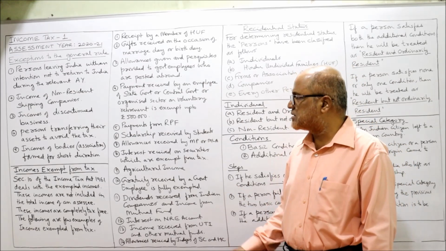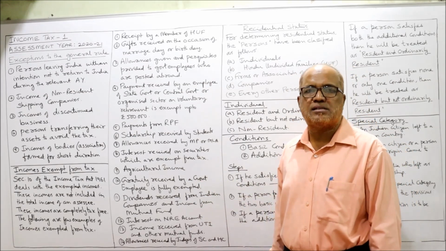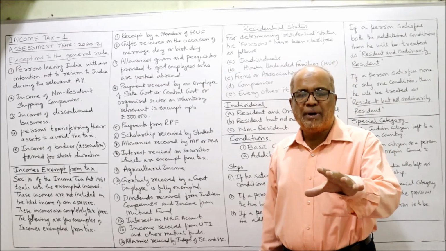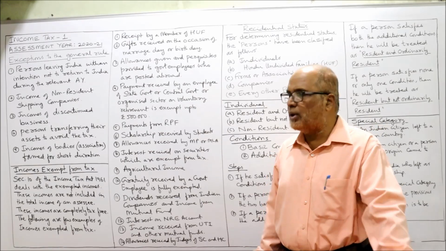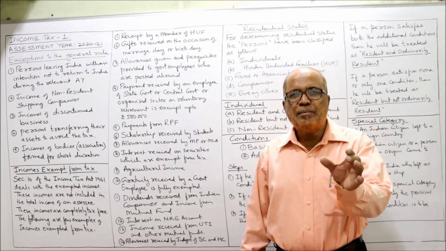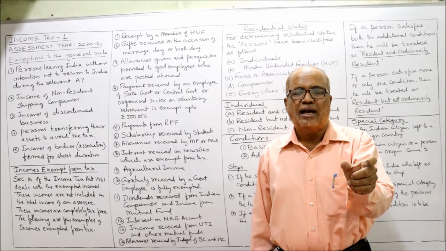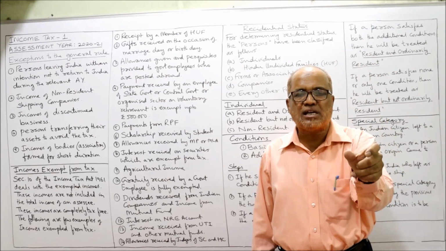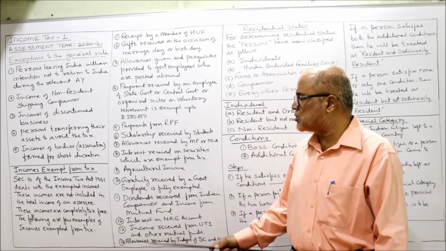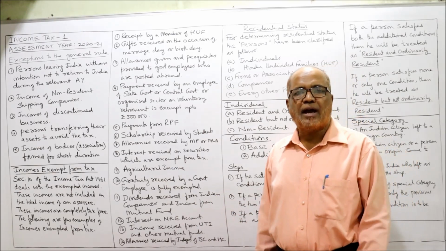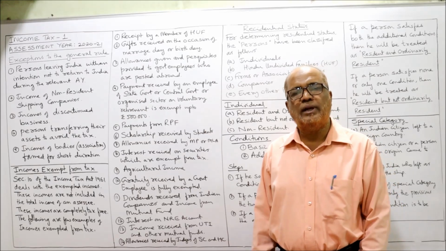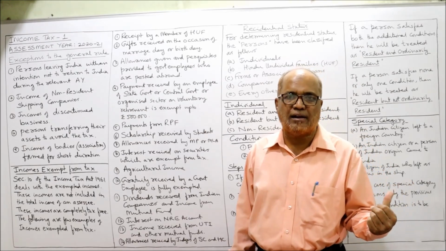Scholarship received by students, then allowances received by MPs and MLAs, members of parliament or members of state legislative assemblies. The allowances received by MPs and MLAs are fully exempted. Interest received on securities which are exempted from tax. The Income Tax Act has given a list of securities and specified that interest on these securities is fully exempted. Agricultural income. According to section 10 subsection 1, agricultural income earned in India is fully exempted. Already in the previous video I have explained in detail regarding agricultural income.